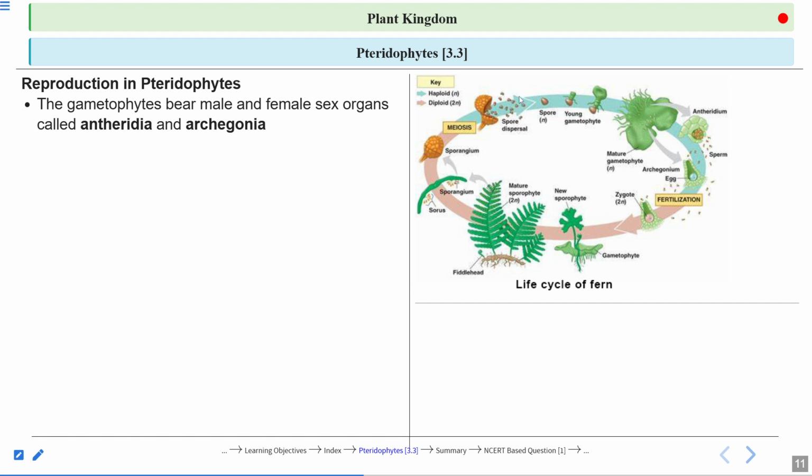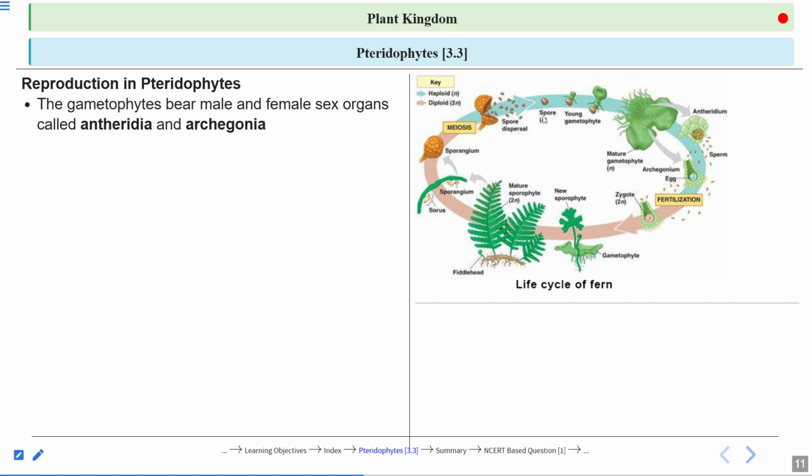Now, some of the spores go to a suitable substratum which has a lot of moisture. So it gets absorbed and it can germinate. Here you can see it germinate. Now this will form a multicellular heart-shaped structure which is called the prothallus. And this prothallus is called the mature gametophyte.